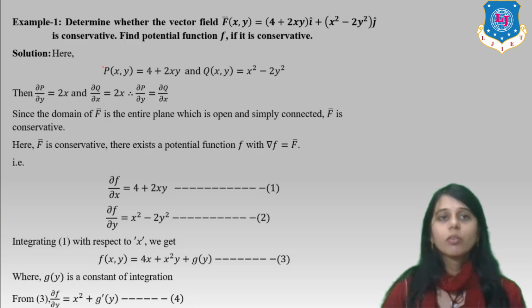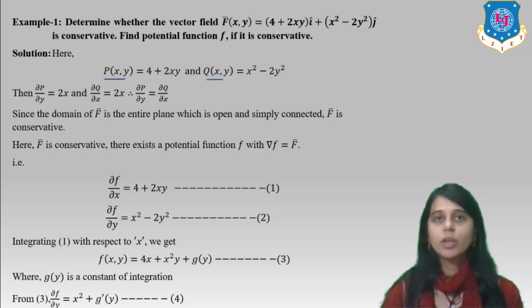Again, see what we do. First step, find P of x, y and Q of x, y from the 2-dimensional vector field. Taking del P by del y and del Q by del x, which is a necessary condition from the theorem, we get 2x and 2x. So they are equal. Since the domain of F bar is the entire plane, which is open and simply connected, F bar is conservative. We satisfy the condition of the theorem.